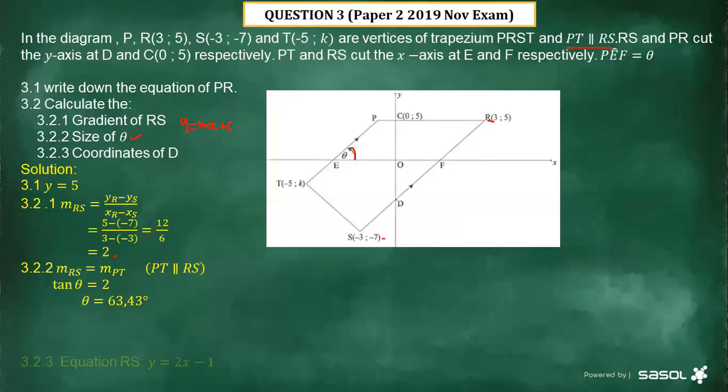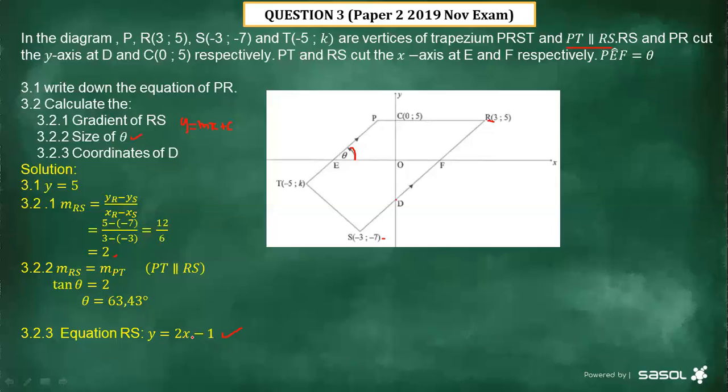Now, this is the equation of RS. Remember, when we have to calculate the equation of RS, what do you need? You need the gradient, and we have already determined the gradient, which is equal to 2. And then we also need a point. You can take point R or point S to determine the equation. Then it's going to give us the equation as y equals 2x minus 1.